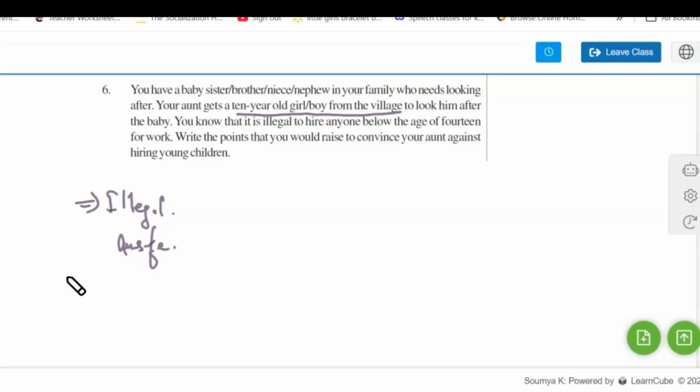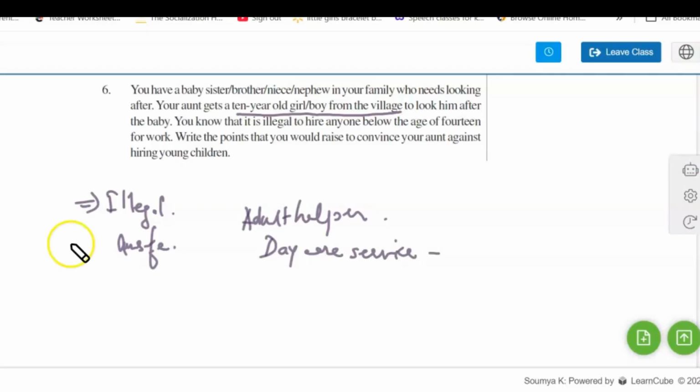A better alternative is an adult helper, and a daycare service also helps better in these kinds of situations. So hope this is clear to you.